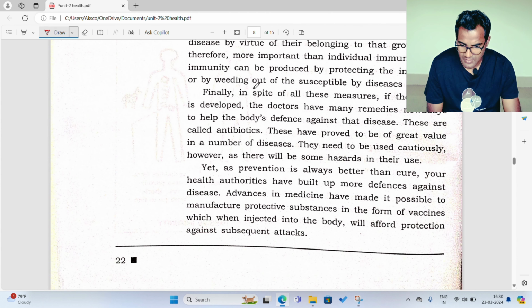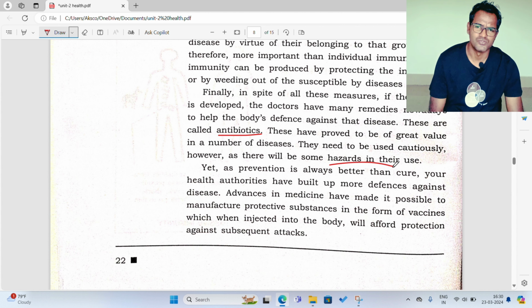Finally, in spite of all these measures, if the disease is developed, the doctors have many remedies nowadays to help the body's defense against that disease. These are called antibodies. These have proved to be of great value in a number of diseases. They need to be used cautiously, however, as there will be some hazards in use.